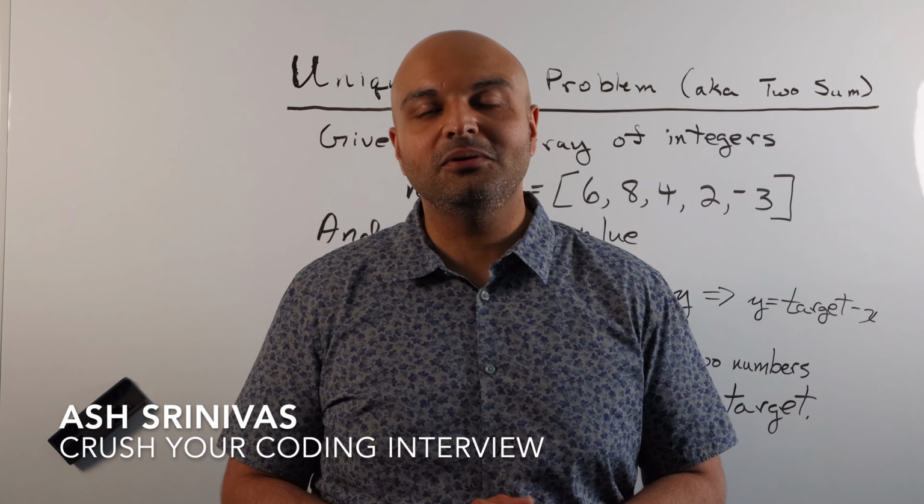All right, we've got that. And then sometimes I like to draw some sample data on here too. So here's my numbers array from earlier: 6, 8, 4, 2, -3. And what I can say is, all right, how would I solve this in the simplest, most brute force way possible?